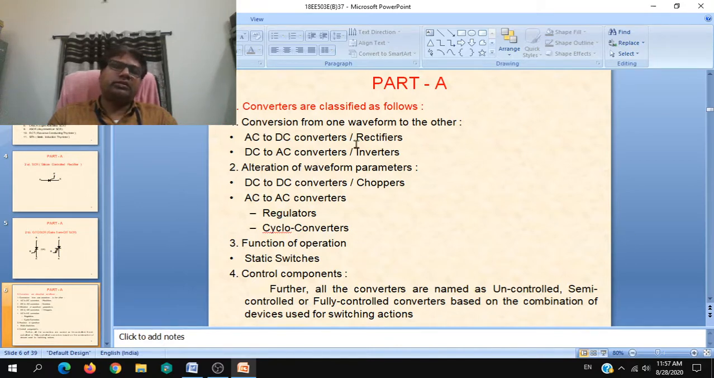So the answer for this third question is, converters are classified as follows. The first category... you can write any of these four categories, any two from these four categories.